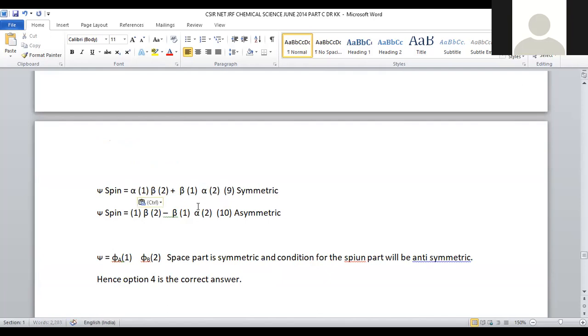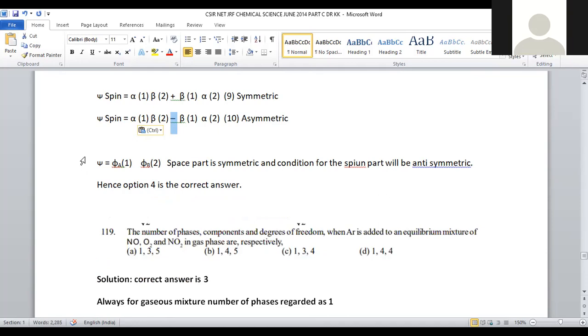Here alpha is missing. Alpha 1 beta 2 plus beta 1 alpha 2. This is one possibility. Alpha 1 beta 2 minus beta 1 alpha 2. So here another possibility is there. This becomes asymmetric because it is associated with subtraction, right? That's why you can say this is an asymmetric one.